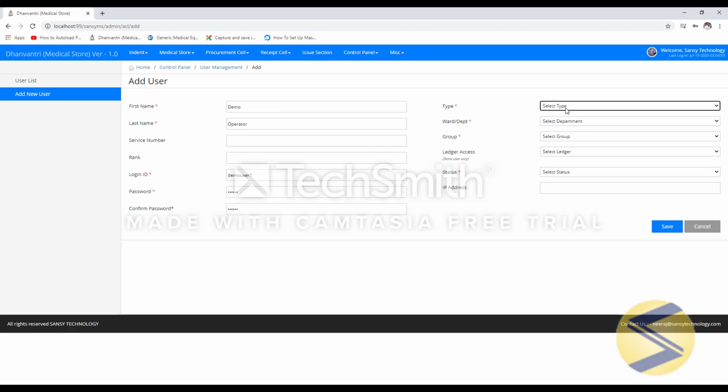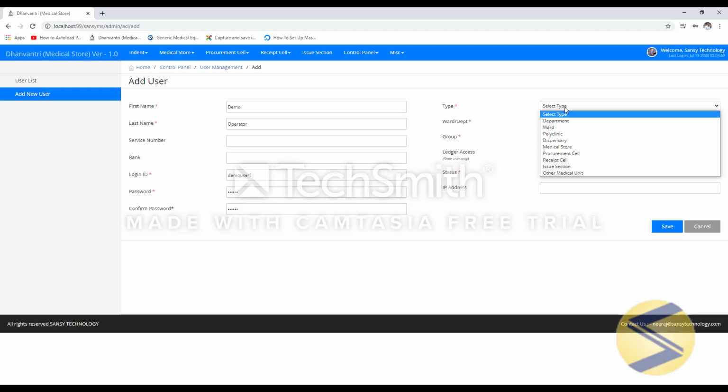Type of department like department, ward, polyclinic, dispensary, medical store, procurement cell, receipt cell, issue section, and other medical unit.